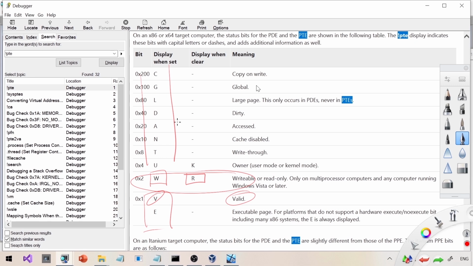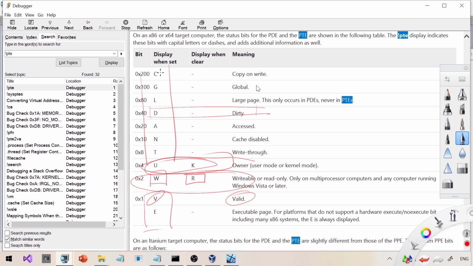Another flag worth mentioning is dirty. Dirty means that the content in the memory and the content in the page file is different, which means someone has changed the page inside the memory. That is the meaning of dirty. There is a whole presentation from me regarding this particular flag, user mode or kernel mode. It's a pretty big topic and one of the backbones of security in operating systems like Windows and Linux, this particular bit right here. I'm not going into the details of it right here, but a lot of these flags are very important and interesting from an internal standpoint.